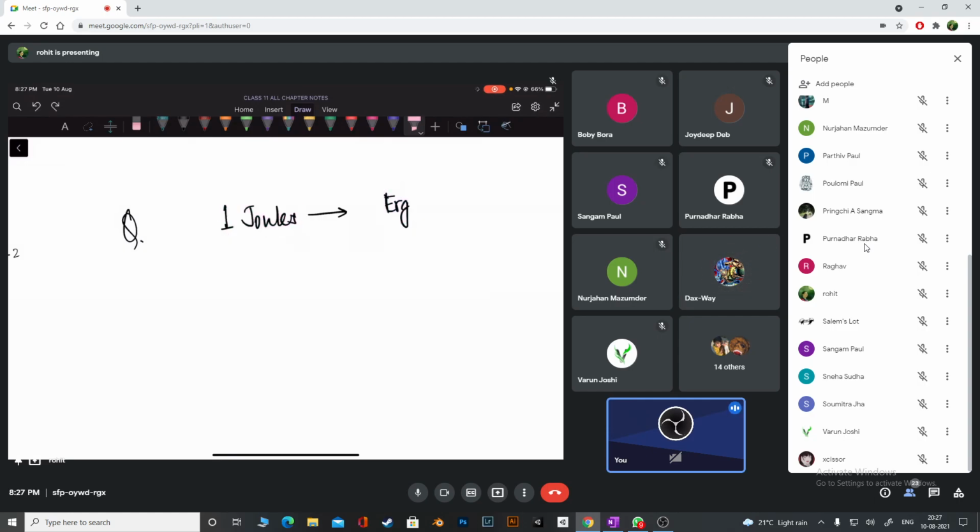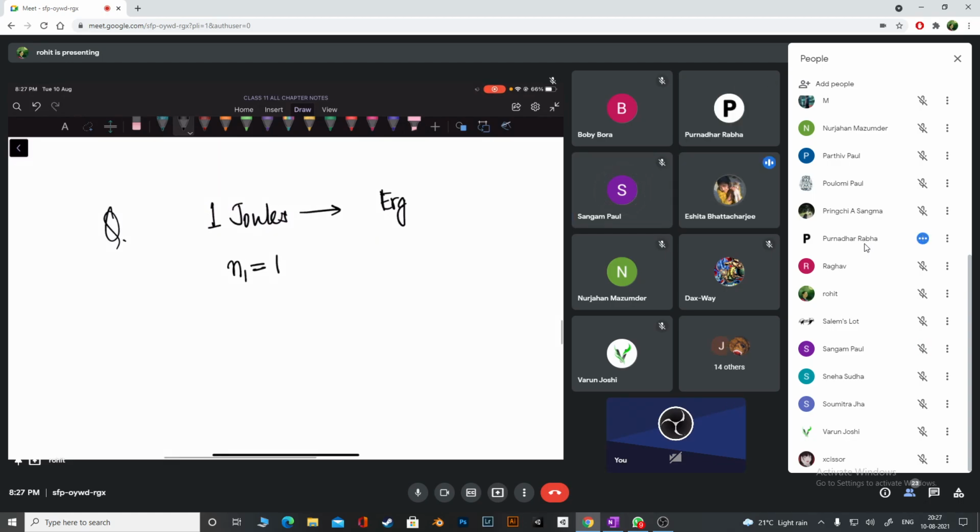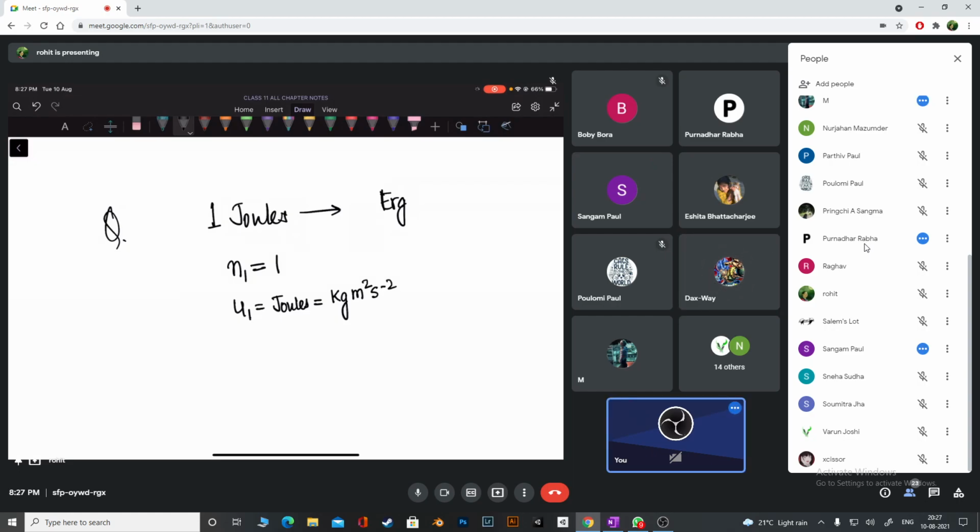Okay. Fine. So let's now see. You will agree with me that they have given N1. Please identify N1. 1. Yes. U1, unit number 1, joules. Who can tell me what is joule actually? SI unit of work and energy. Okay. So how to write it? kg meter square per second square. Very good. kg meter square per second square. Okay. So that is your joule.